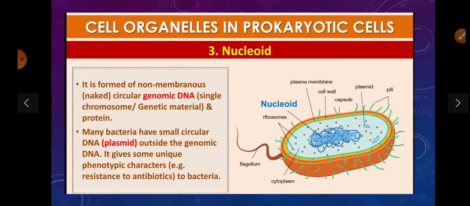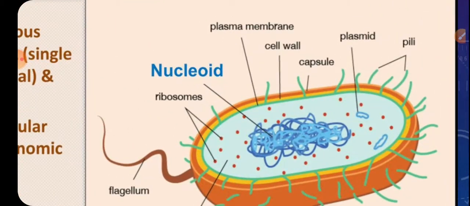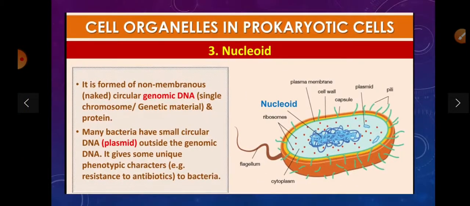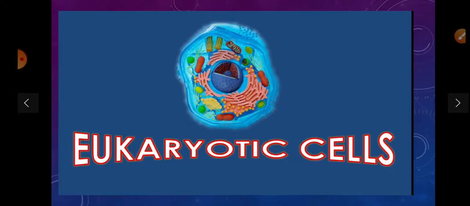Many bacteria have small circular DNA outside the genomic DNA. It gives some unique phenotypic characteristics to bacteria, such as resistance to antibiotics. So the nucleus is not well developed. It is non-membranous, and is known as the nucleoid here.